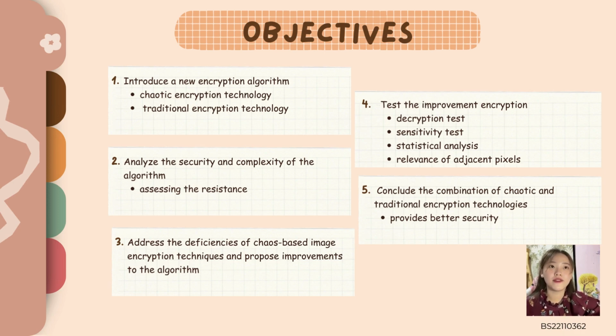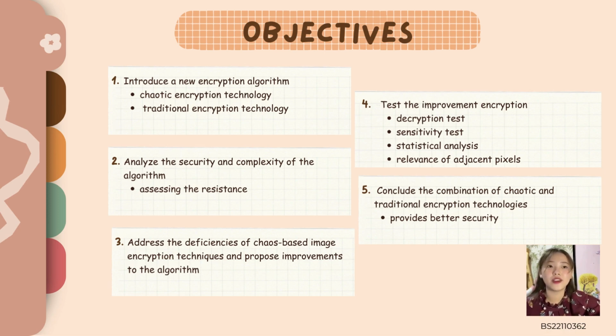The first objective is to introduce a new encryption algorithm that combines chaotic encryption technologies with traditional encryption technologies. This combination is intended to enhance the overall security. The second objective is to analyze the security and complexity of the algorithm. This involves assessing the resistance of the algorithm against various cryptographic attacks.